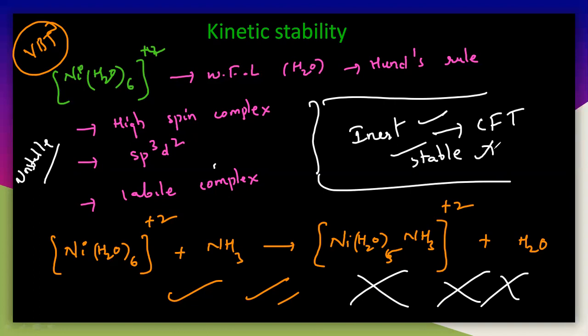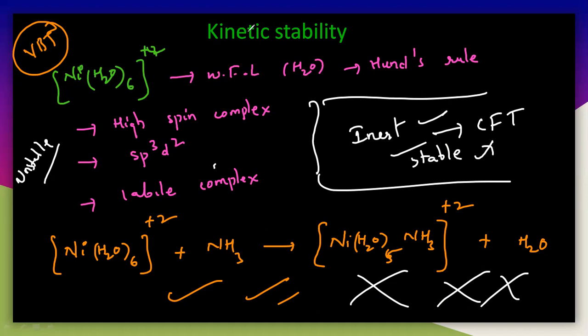the next lecture. But you have to understand that according to VBT theory, most of the complexes, generally in the case of octahedral complexes, sp3d2 are the labile complexes and d2sp3 are the inert complexes. So generally it is according to the VBT theory. But kinetically, sometimes VBT theory fails here. The reason can be supported with the crystal field theory, which I will tell you in the next session.